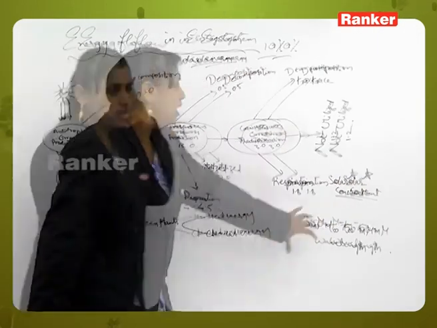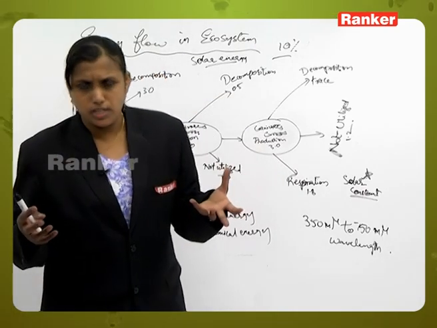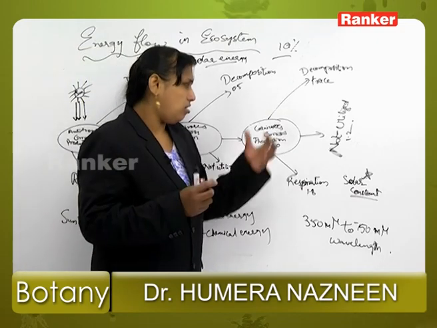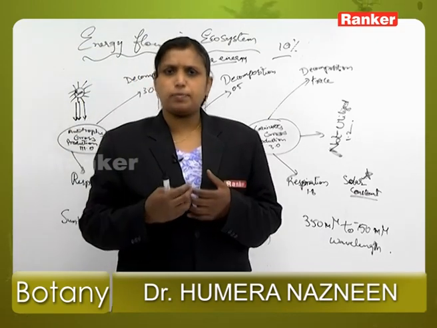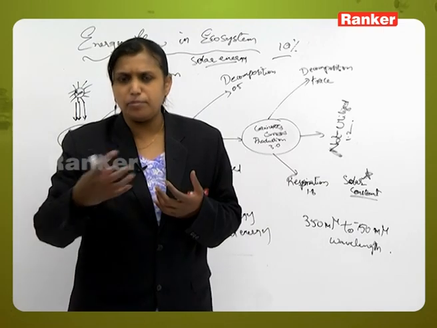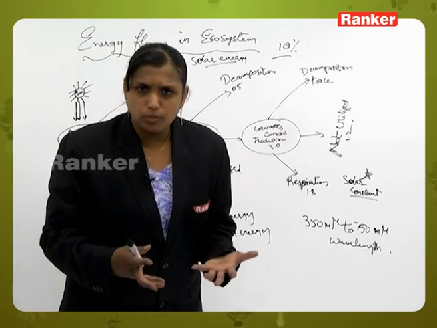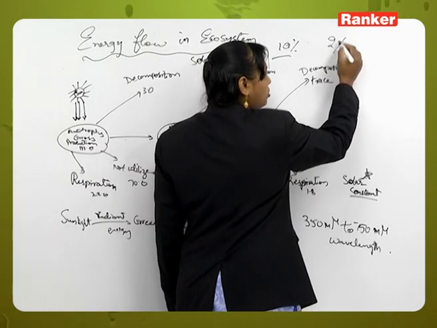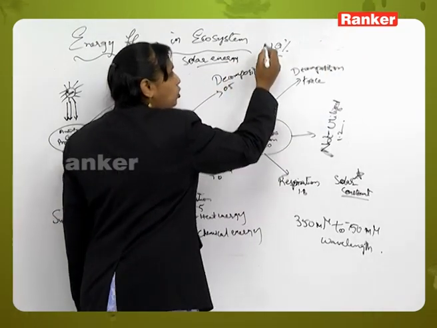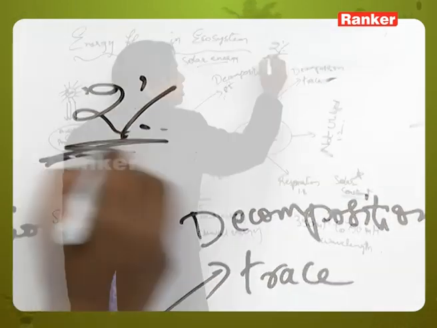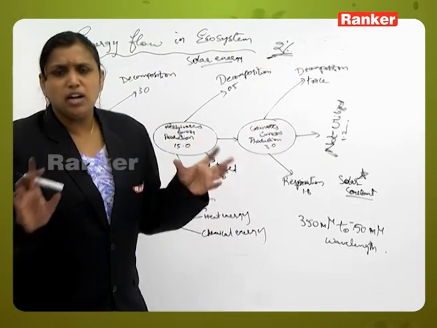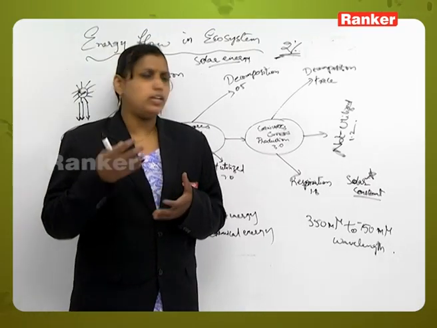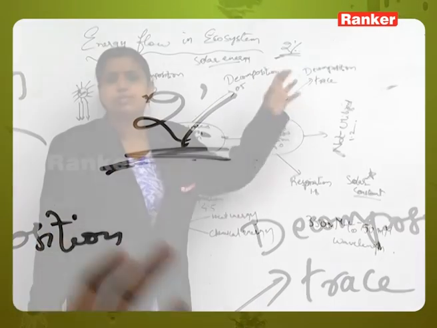This is also important. Out of the 33% of energy coming from the sun to the ecosystem or plant, some is utilized by suspended particles, some is absorbed, some is reflected back, some is wasted, some is used in metabolic processes, all that. So altogether we can say that out of the large amount of solar energy, only 2% of energy is utilized by the plant to undergo all the metabolic activities. To move the energy from one trophic level to another, only 2% of energy is utilized.